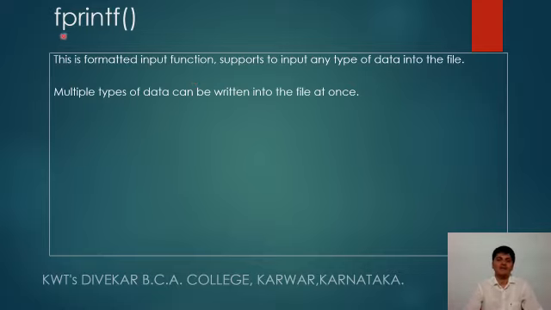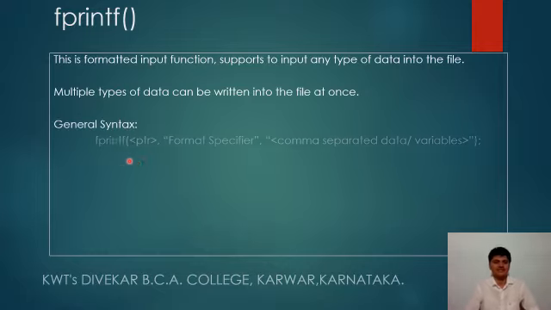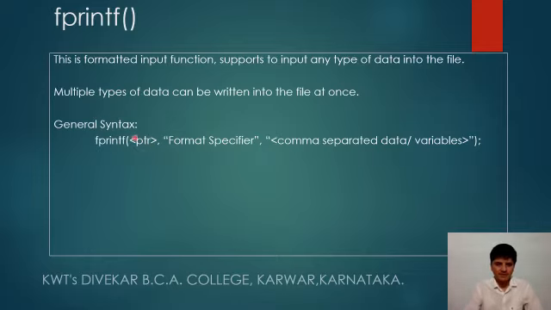whereas the fprintf function writes more than one type of data at once into the specified file. Now let's have a look at the general syntax. fprintf, then the file pointer variable, format specifier, and comma separated variables or the data itself.